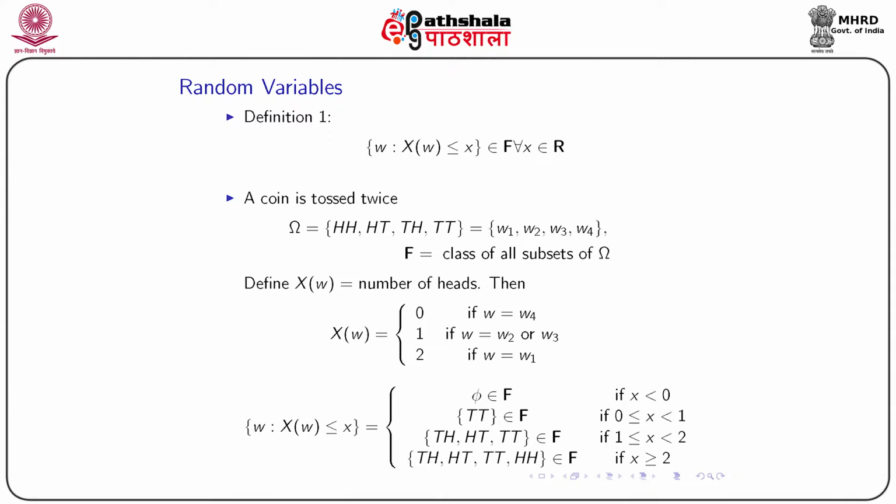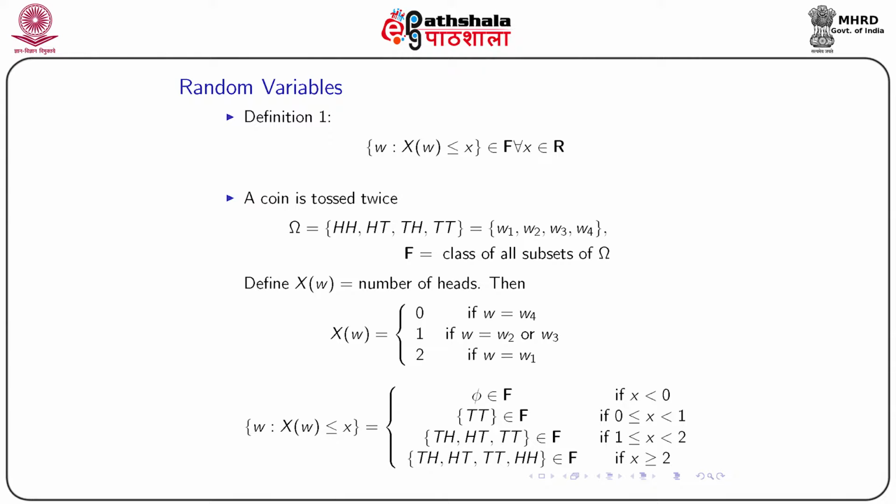Now if we say x belongs to [1, 2), that means, taking the worst possible case, x equals 1, the collection of omega such that X(omega) is less than or equal to 1. This will happen if we have 0 heads or 1 head. So we have 3 sets contributing to this set: TH, HT, TT, and this belongs to script F.